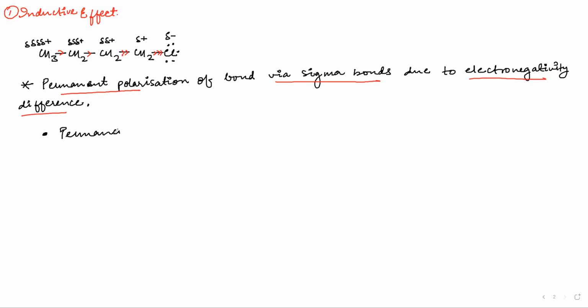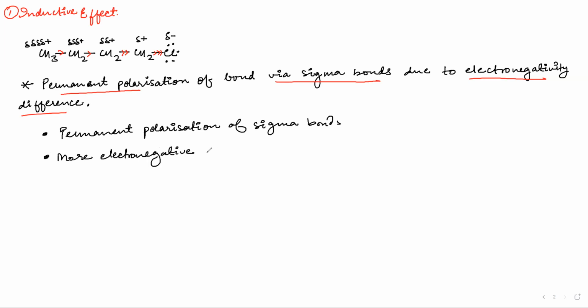The first point is permanent polarization of sigma bonds. The second part is: a more electronegative atom pulls electrons towards itself.